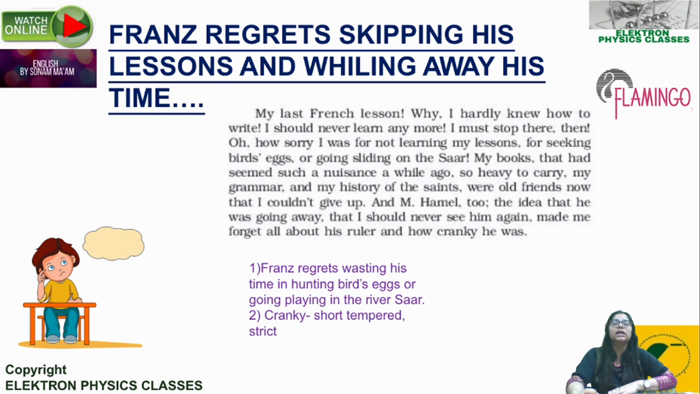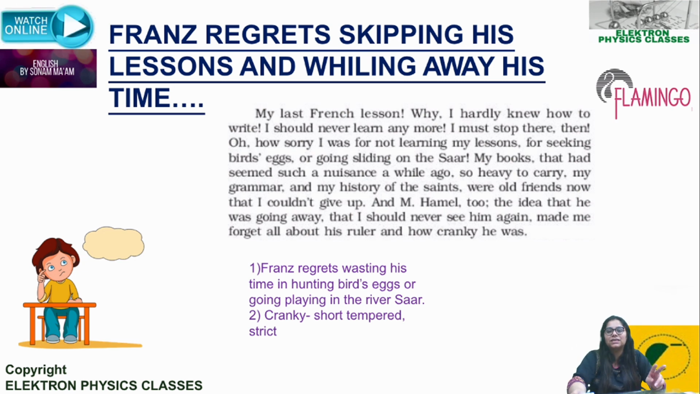Now he's feeling really emotional about the fact that Hamel is leaving the country, and from tomorrow onwards, a new teacher will come and will teach them German. So the idea that Hamel was going away, that Franz would never be able to see him again, made Franz forget all about the strictness of Hamel as a teacher, about his ruler, and about how cranky he was. See, I have always been telling through this chapter that Hamel is a very serious kind of teacher, short-tempered, strict.